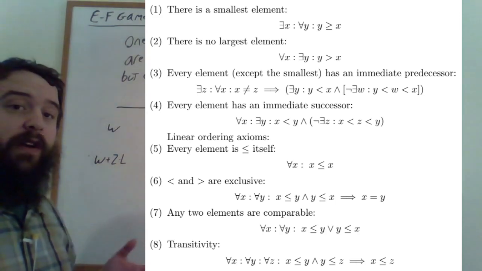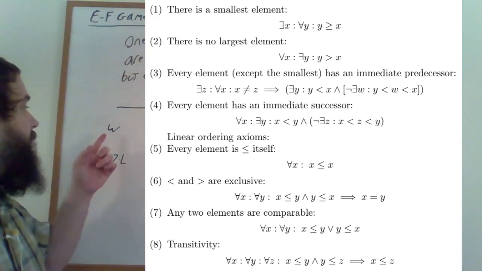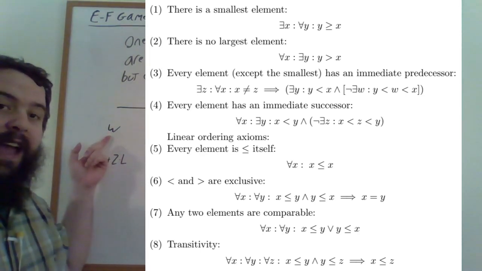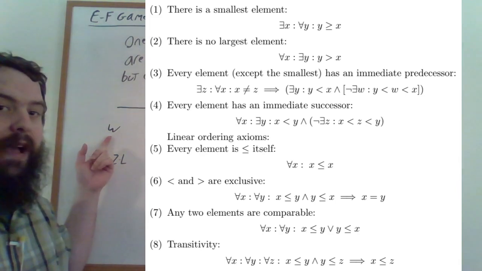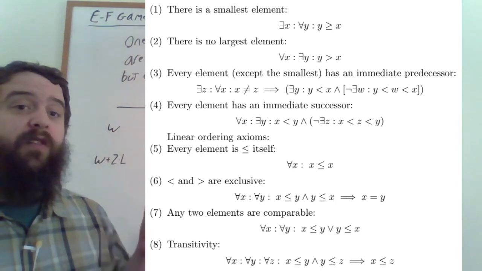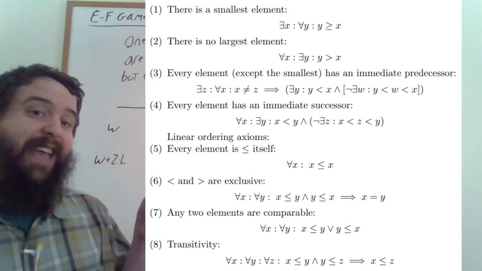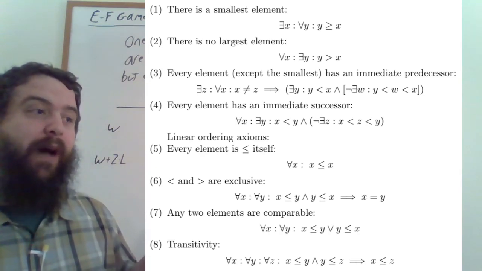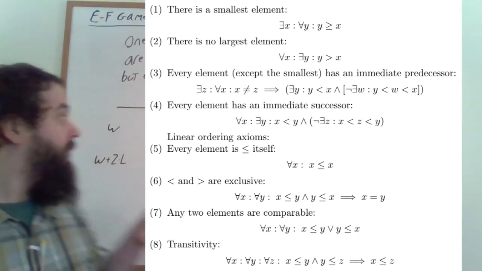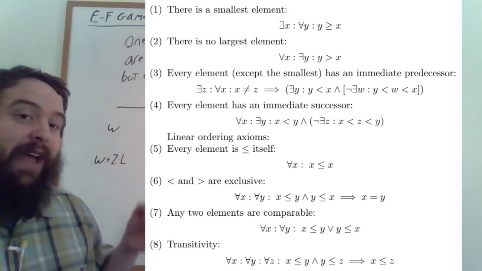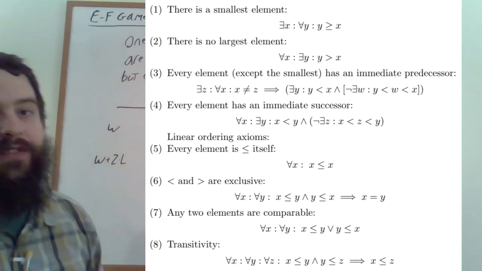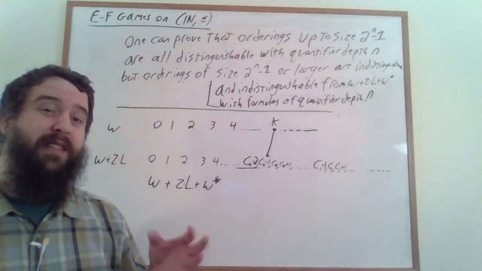Once we know that a structure satisfies these properties, we know that all of the properties that are true of omega are true of that structure, and all of the properties that are false of omega are false of that structure. In other words, these properties here form an axiomatization. They tell us everything we need to know about this class of linear orderings that are all logically equivalent to each other, including omega. We have axiomatized omega as a linear ordering, or the natural numbers as a linear ordering. This might seem a little bit fishy.